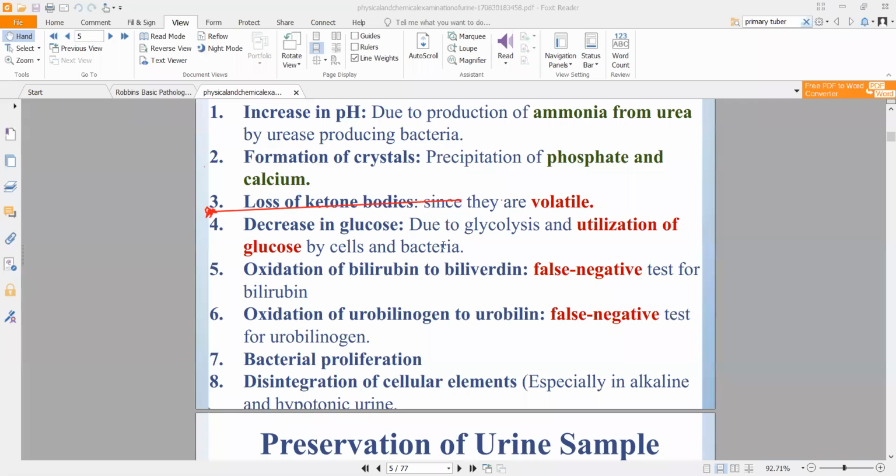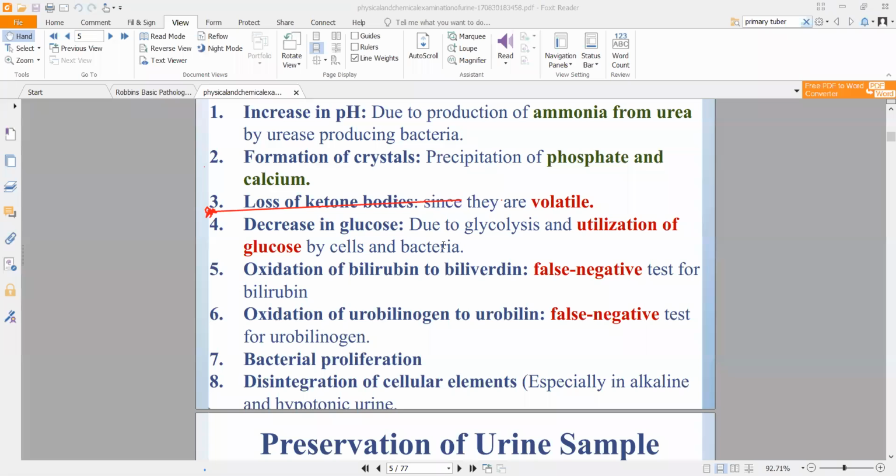Oxidation of bilirubin and biliverdin, false negative test means it is not a true negative, in the sense that suppose you have a patient who has a high amount of bilirubin and biliverdin, or you are suspecting the patient has high amounts of bilirubin and biliverdin, and you perform this test.